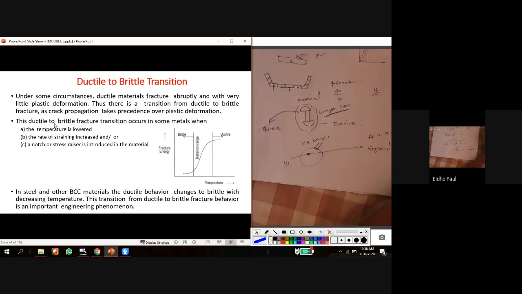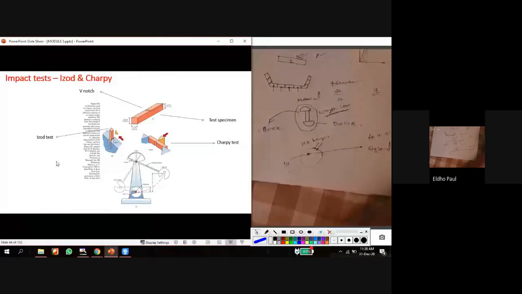Or a notch or stress raiser induced in the material is also a reason for the ductile to brittle transition. So in this Izod test, we provide a notch. That notch is actually used to make the specimen fracture in a brittle manner. Okay.